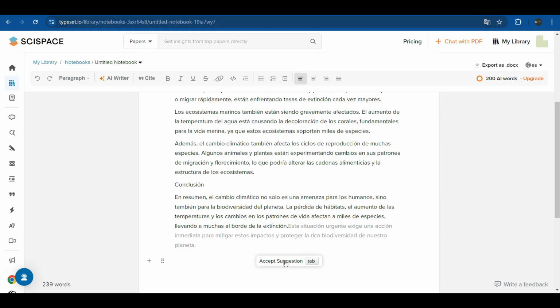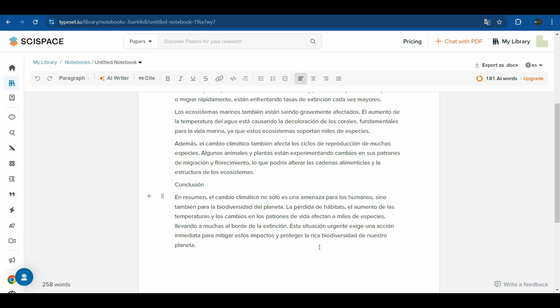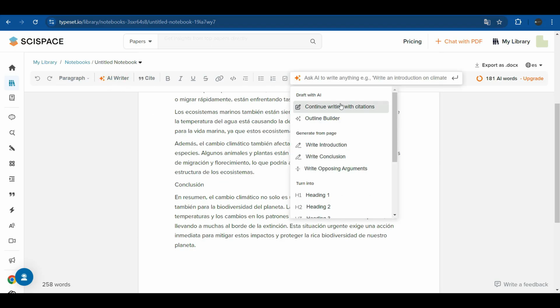What it suggests appears in one color. So, if we accept the suggestion or hit the tab key, it incorporates its suggestion into our text. This does so automatically without us having chosen anything for it in the editor.